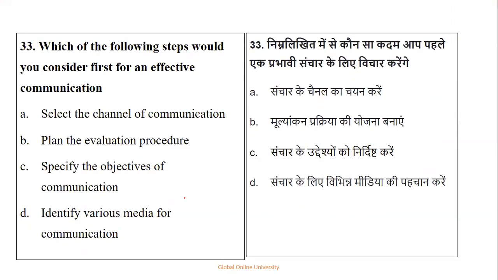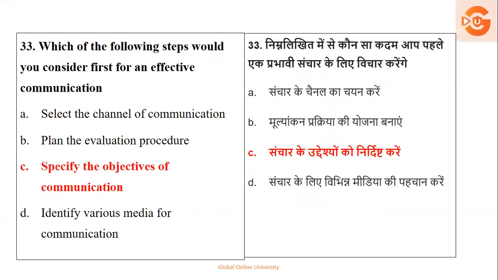Sorry for that. Which of the following steps would you consider first for effective communication? Select the channel, plan the evaluation, specify the objective, or identify various media for communication. What do you feel is the first step? The right answer is to specify the objectives of the communication.